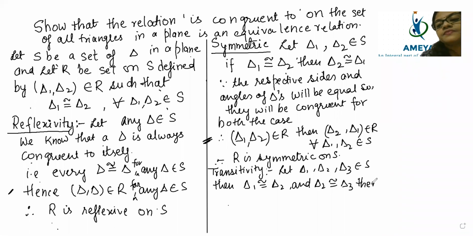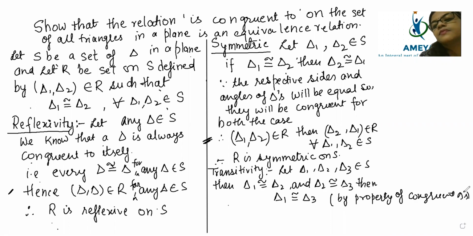Then triangle 1 must be congruent to triangle 3 by the property of congruent triangles. Yes or no? If one triangle is congruent to the second one and the second triangle is congruent to the third one, then 110% triangle 1 will be congruent to the third triangle. Say yes or no. Isn't it the property? Yes, Maheshwar is telling.